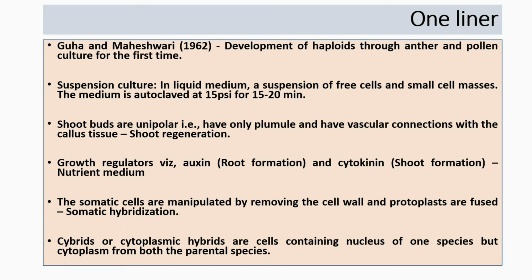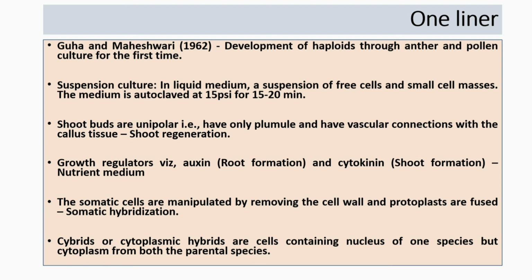Let's see the one-liner for this topic. Which scientists had their contribution in 1962 for the development of haploids through anther and pollen culture for the first time? Guha and Maheshwari. Suspension culture. In liquid medium, a suspension of free cells and small cell masses. The medium is autoclaved at 15 psi for 15 to 20 minutes.